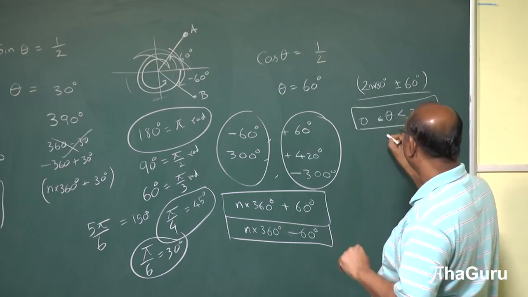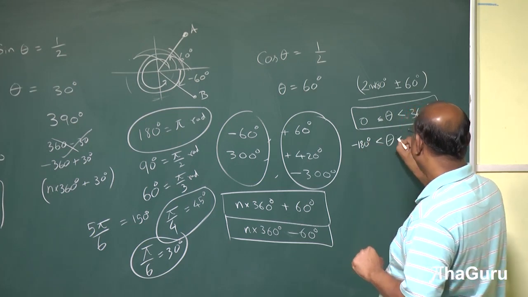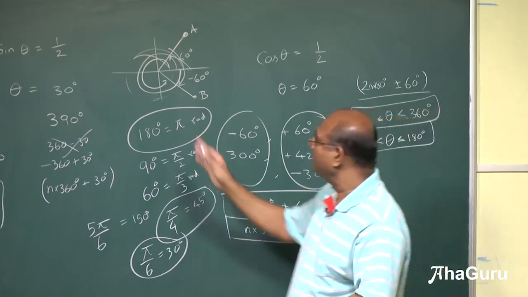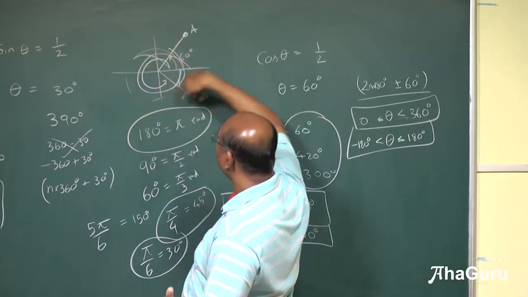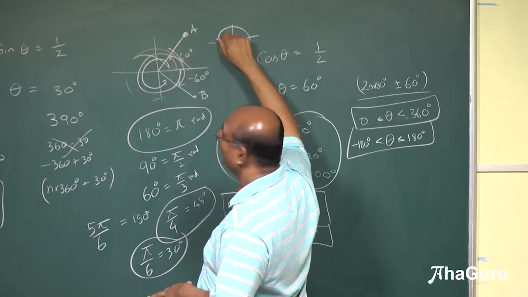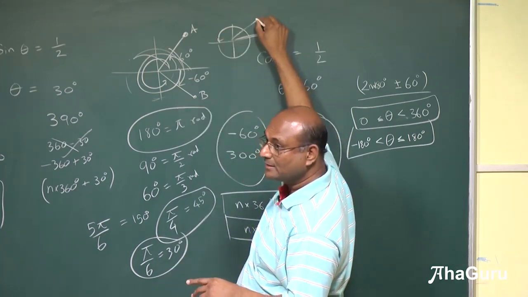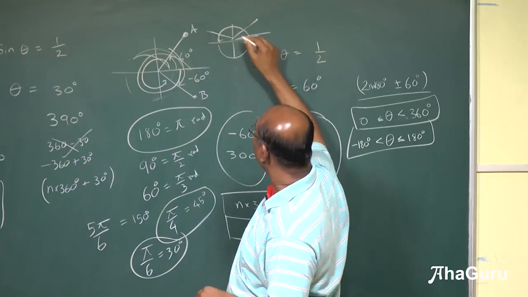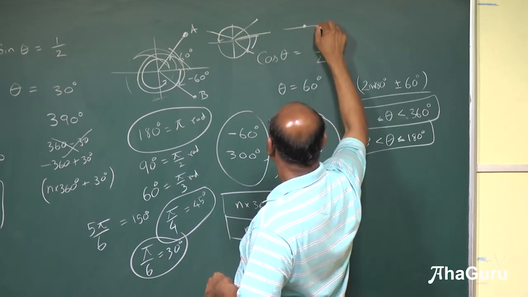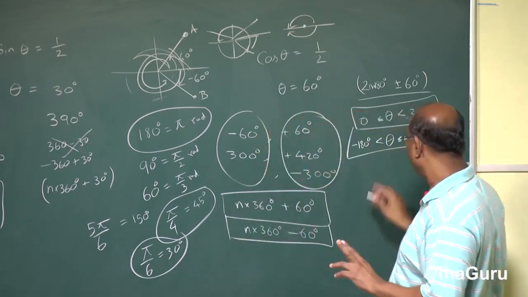But sometimes people will say, tell me all the angles between minus 180 degrees and plus 180 degrees. Why should you divide up this into 4 quadrants? Why should you say from 0 to 360? You can say, I'll count the angle starting this way to that. The angle is always counted from the x-axis. But if you are here, I will count it as plus. If you are there, I will count it as plus. If you are here, I will count it as minus. So actually what you are doing, you are saying, okay, I'll start here, I'll go this way, and I'll go that way. And that's, by the way, quite normal and natural.